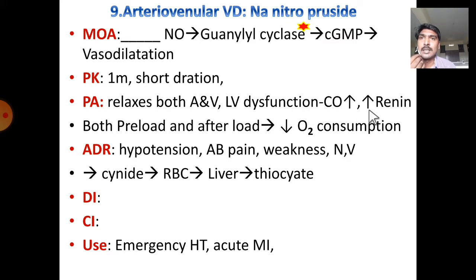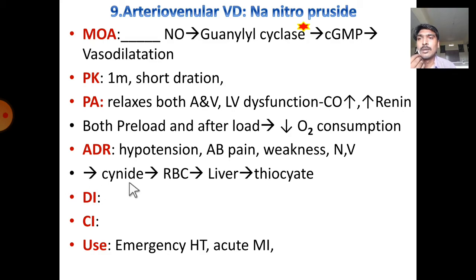It enhances the renin release because BP is reduced. Reflexly, it enhances the renin release. It will reduce both preload and afterload as well as myocardial oxygen consumption. Adverse reactions are hypotension, abdominal pain, weakness, nausea, and vomiting.